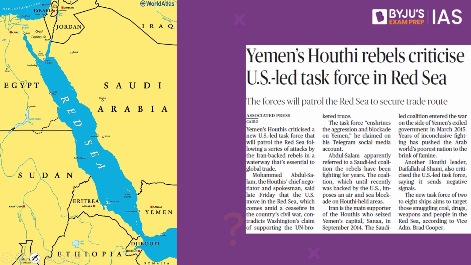If we look at the map, what do we have? We have Yemen, Saudi Arabia, Egypt, Sudan, Eritrea, and we also have Djibouti. How do you remember this? We have a mnemonic called Desi. Generally, if we speak about Desi meaning, you would say it is DESI. However, in this particular case, call it as Desi, which is nothing but DESI.